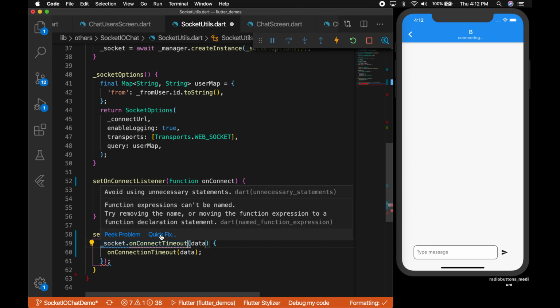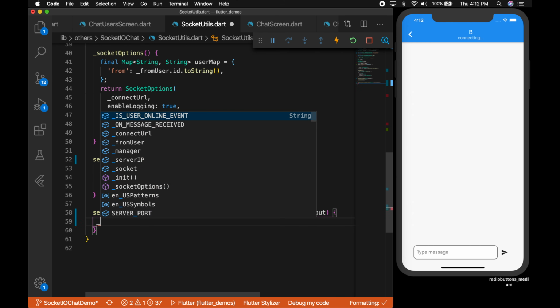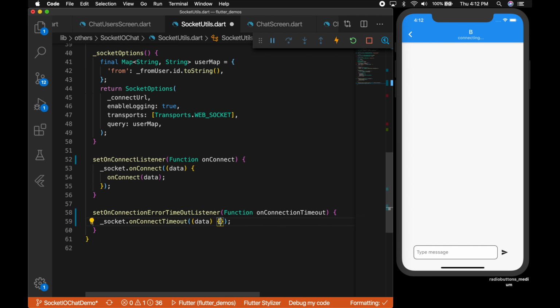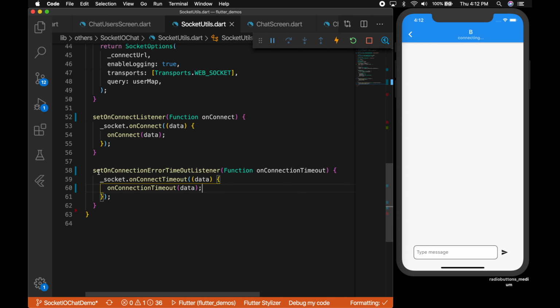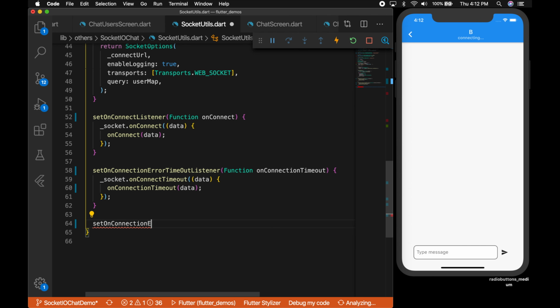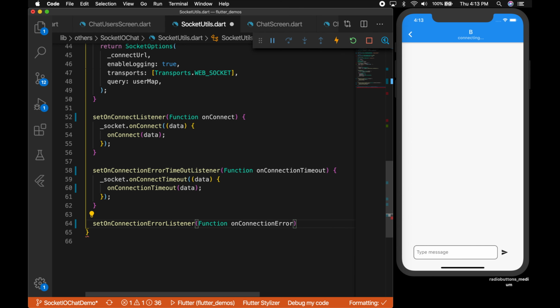Okay, I have some error here, so let me remove that and add it again. Socket dot on connection timeout, and call our function on connection timeout with the data. Okay, and the next function is set on connection error listener, and pass in our callback, and inside that call socket dot on connection error and call our method with the data.